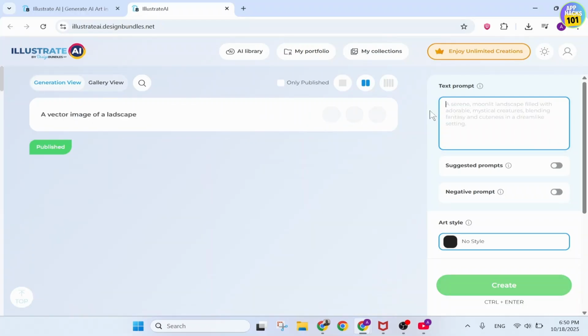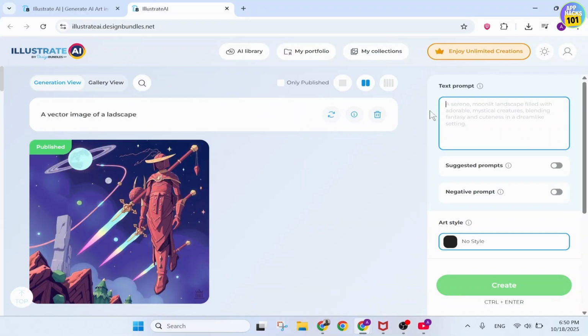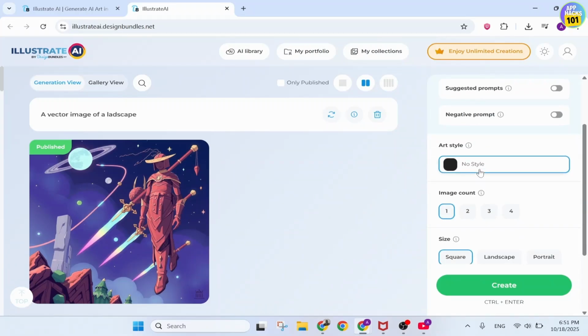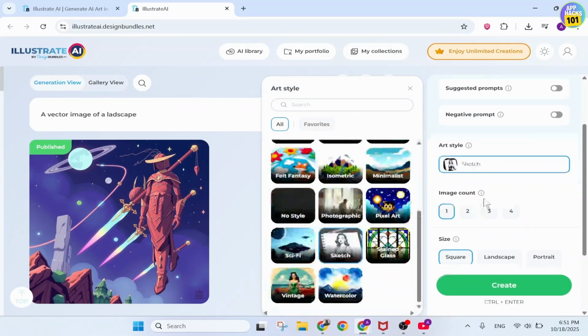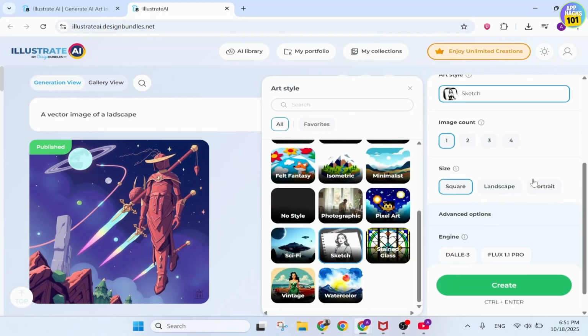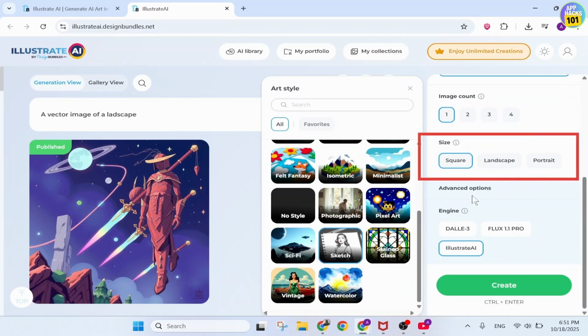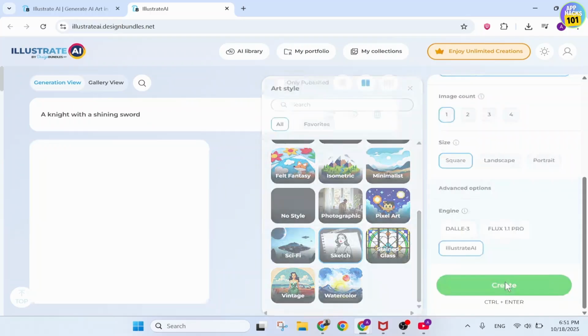You can give it a text prompt right here. So let's do that. A knight. And after you give it a text prompt, you can select the necessary art style. After you give it an art style, you can also choose the image count, the size, and also the engine. Then finally tap on create.